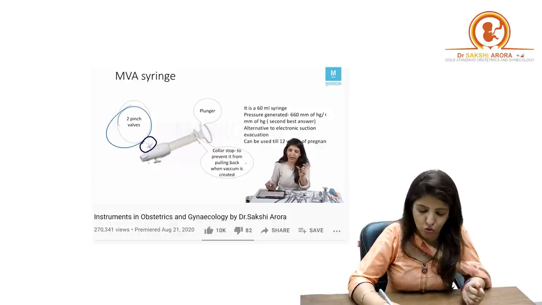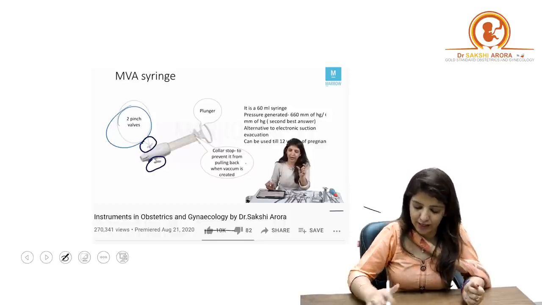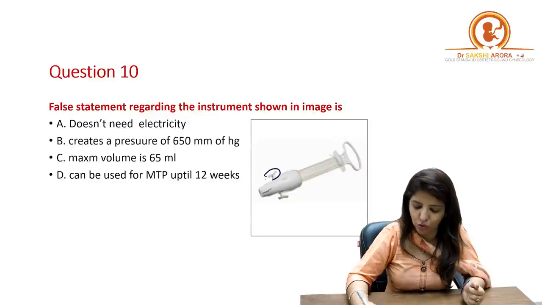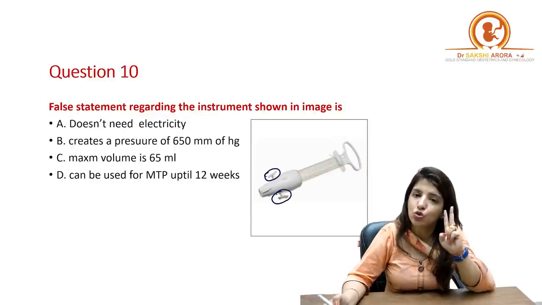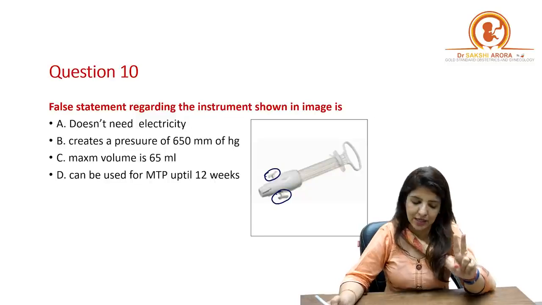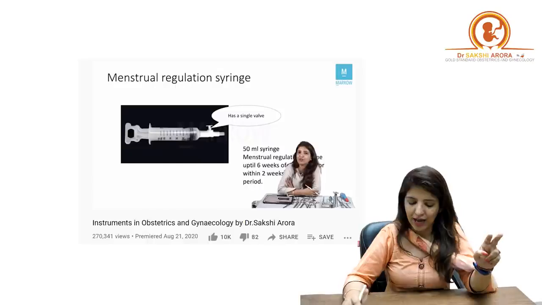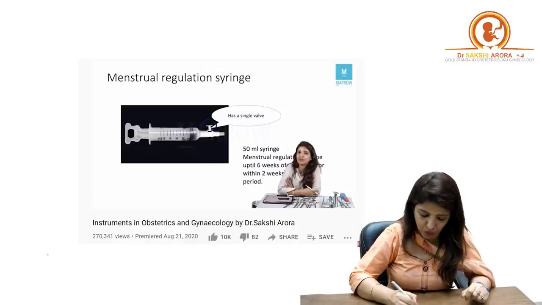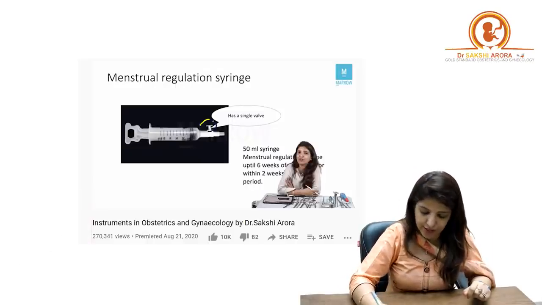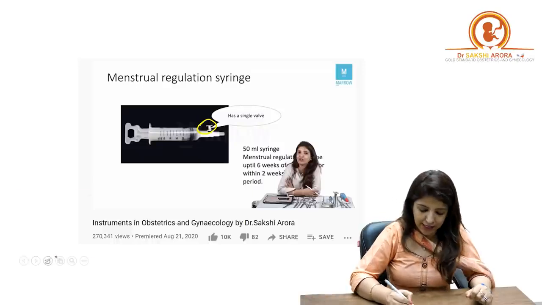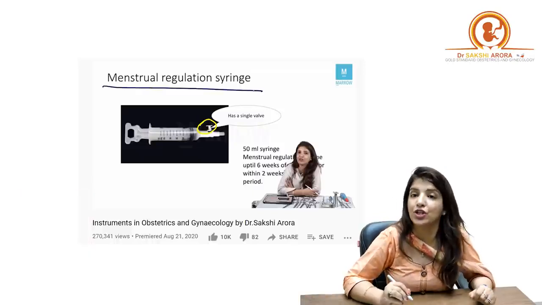Because it has got two pinch valves. So over here in this image, you can see there are two pinch valves. Whenever two pinch valves are present, it is a manual vacuum aspiration syringe. On the other hand, if there is a single pinch valve present, then it is a menstrual regulation syringe.